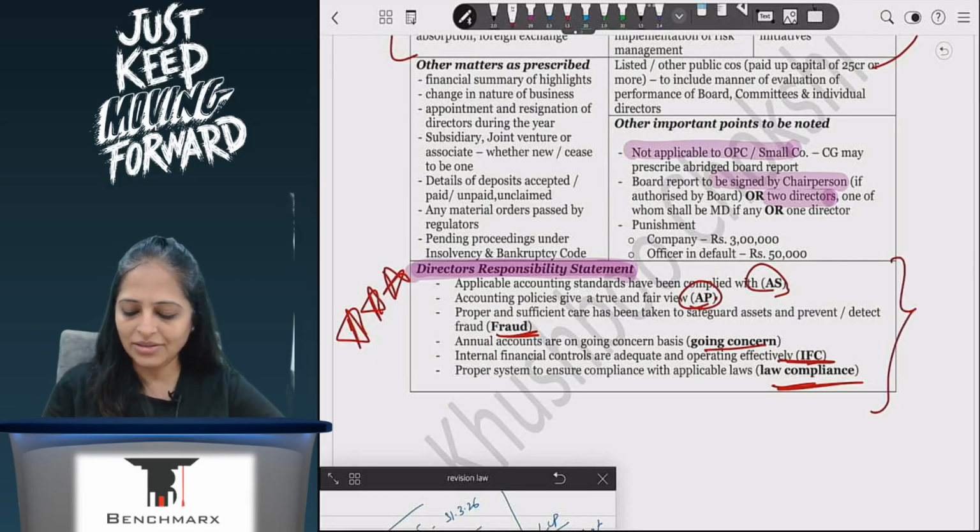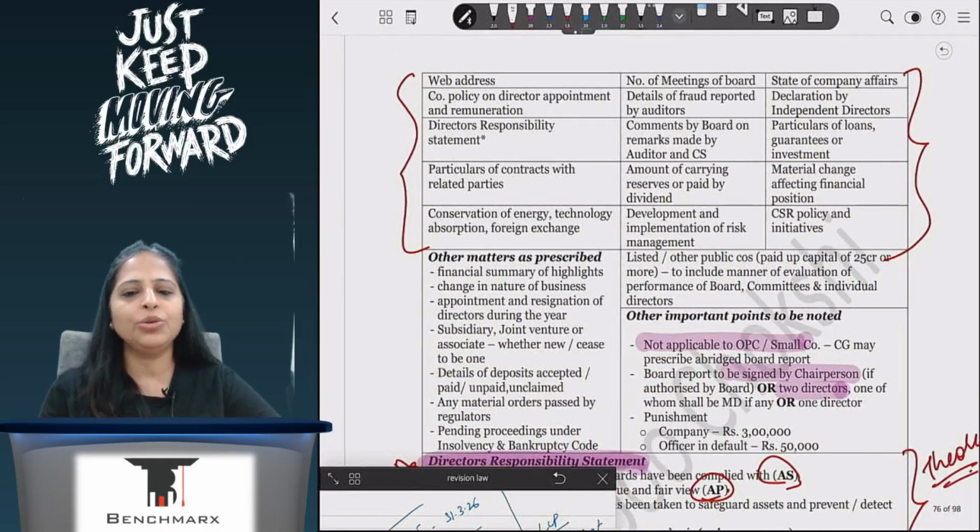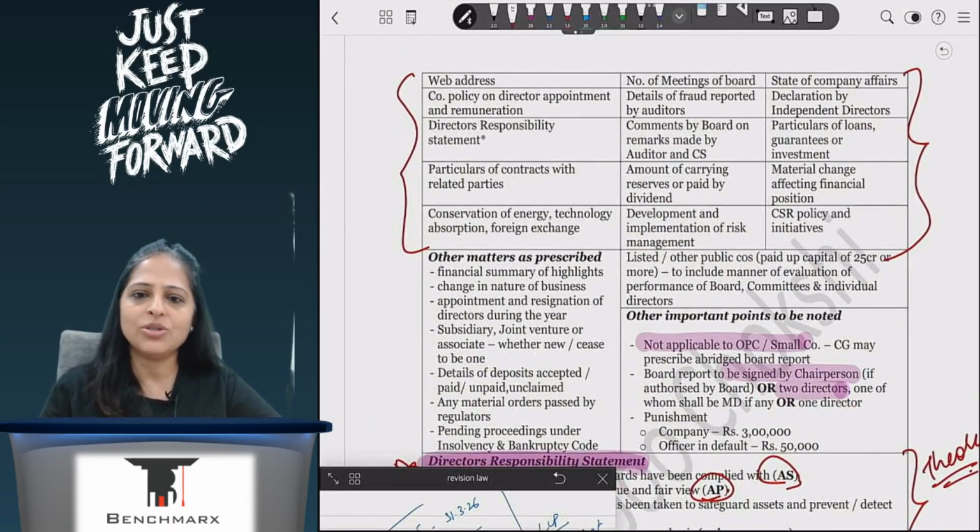So this will be asked as a theory question. Okay, this you can't avoid, this you have to remember. बाकी ऊपर का go through it. If you remember, fine. If you don't remember, that's also okay.